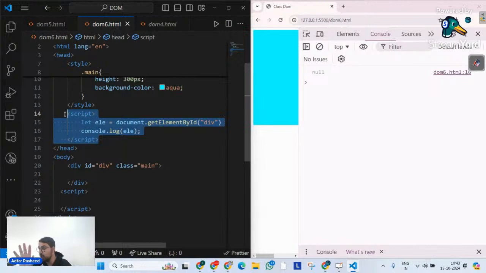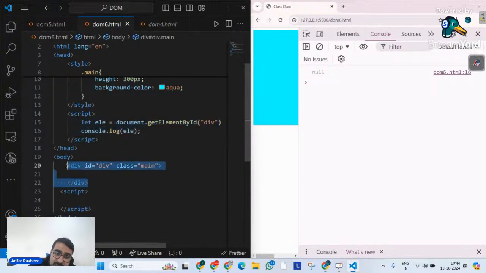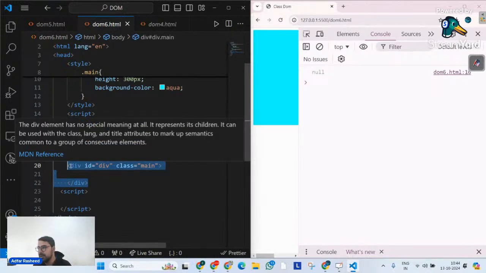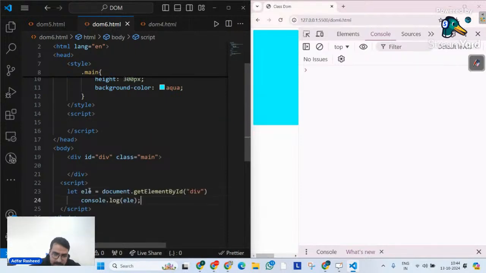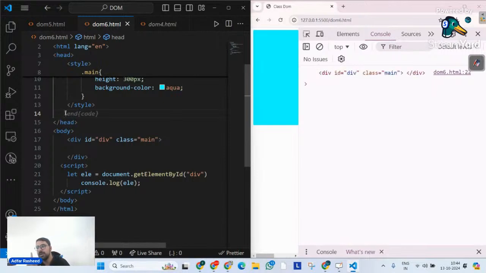Although I've not told you, I think you should be able to understand what I mean here. Yes or no? When I am trying to read an element here, at this point of time when this is executed, it does not know there is a div whose ID is div. That is why we cannot write this type of logic over here. If there's logic that depends on code written later, then it has to be like this only. We cannot write the script here because at this point it does not know a div exists. So please make sure you understand that.